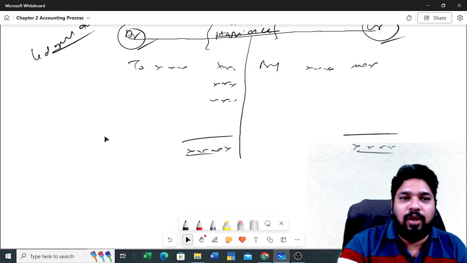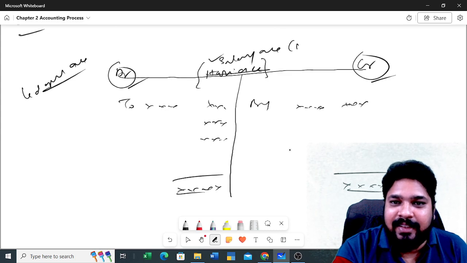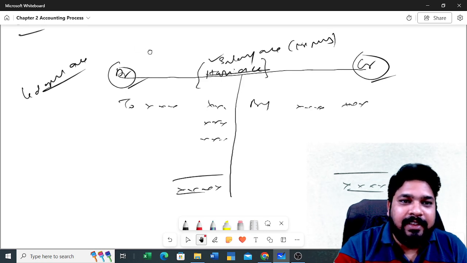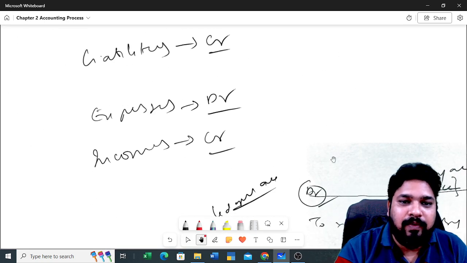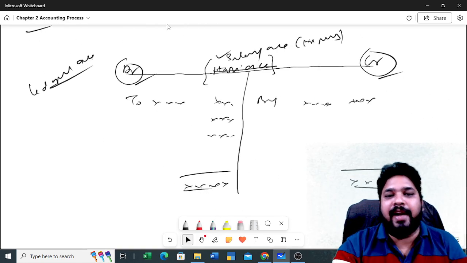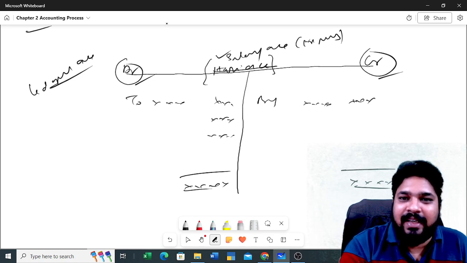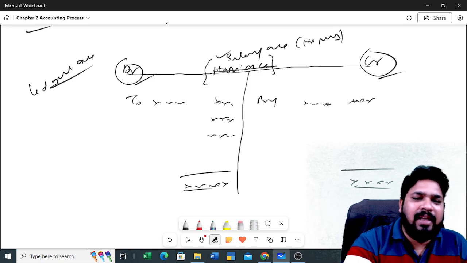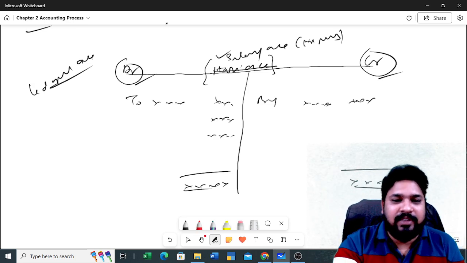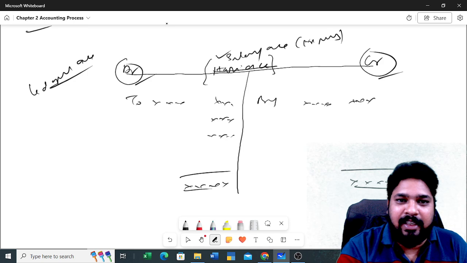Now you see, for example, salary payment is an expense, right? For expenses you have a debit balance. So how to identify? Salary is an expense. For any particular year, you need to set it up for that particular year only. You cannot carry forward the expenses and incomes to the next year.